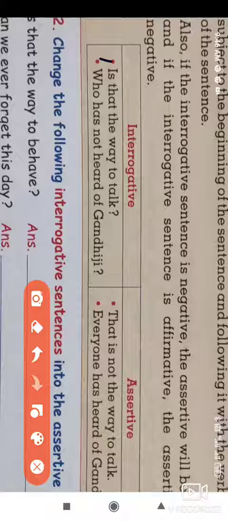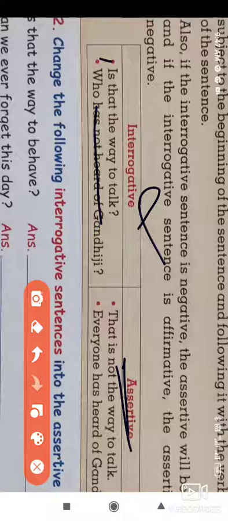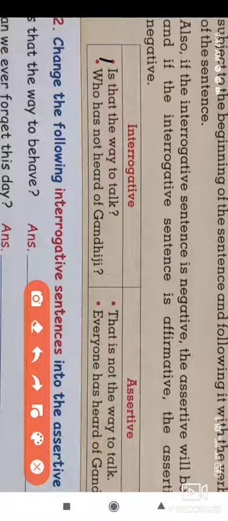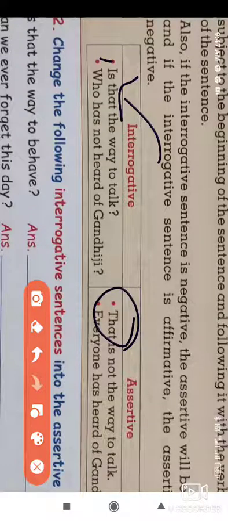First sentence: is that the way to talk? It is an interrogative sentence. Now look at how the assertive sentence changes. We put "that" at the beginning of the sentence, then the verb next to this subject.